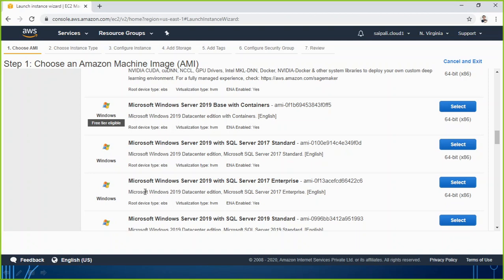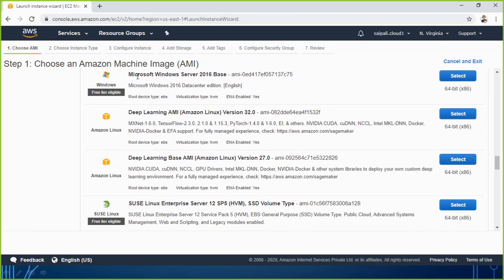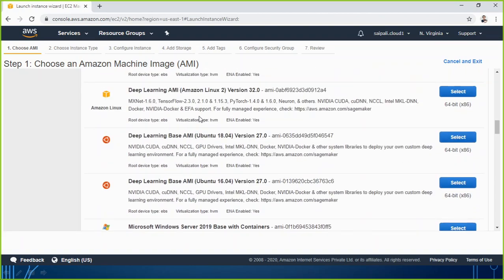For example, I want to make an instance running Windows Server 2016. I will have to look in this list. I can see Microsoft Windows Server 2016 is here. So I will go with this option, select, and here is the option of choosing the bit. This is the method of how we choose the Amazon Machine Image.